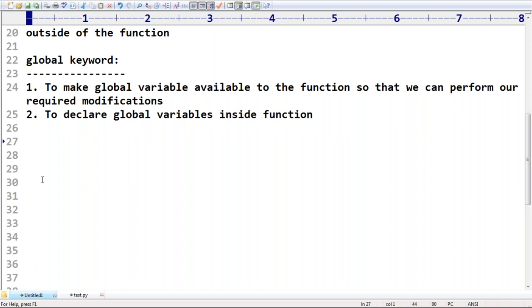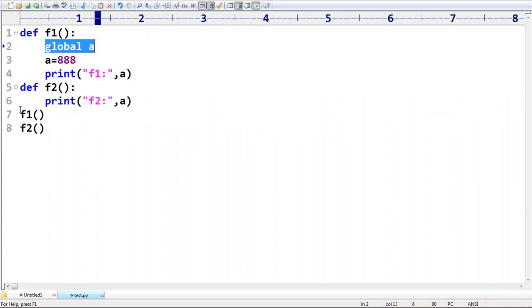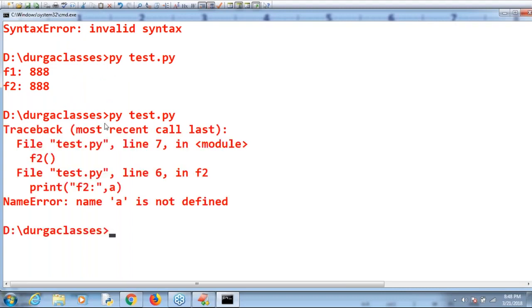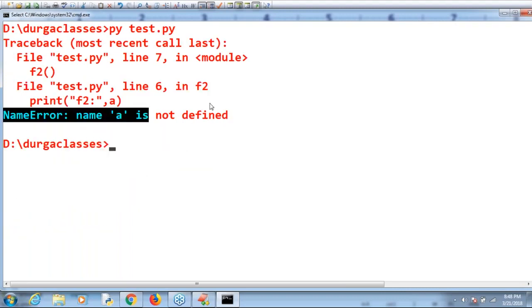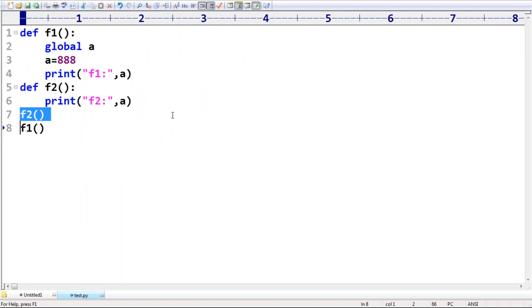Okay, that's all. Now Rishi is asking a small doubt, sir. Suppose by mistake I call f2 first, and after that f1. You declare the global variable inside f1, but at the time of executing f2 it is not there, so automatically it may be a problem. Correct or not? So before using it, compulsorily make sure it is already declared. The corresponding method call should be executed. Clear?